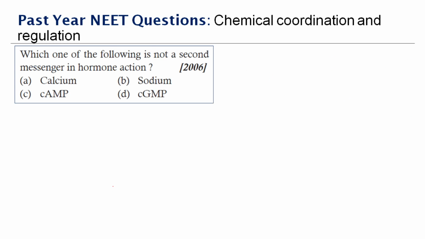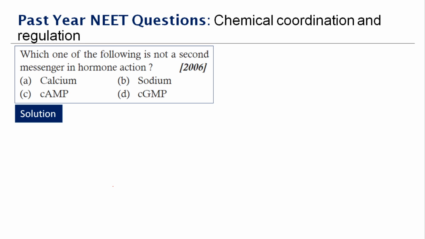Next question here. Which one of the following is not a second messenger in hormone action? cAMP, cGMP, calcium, all these are second messengers except sodium. So in heart cells, cAMP acts as a secondary messenger which is made in response to adrenaline and stimulates the calcium 2+ ions, and it comes out from the sarcoplasmic reticulum of the muscle fibers which causes a muscle